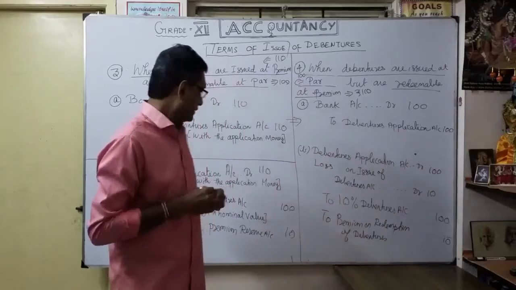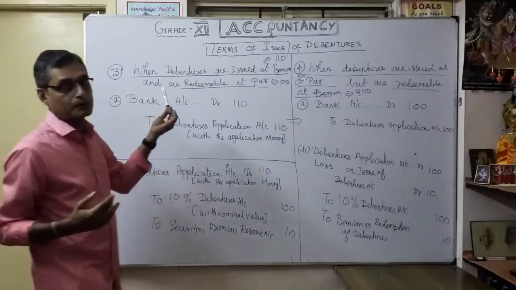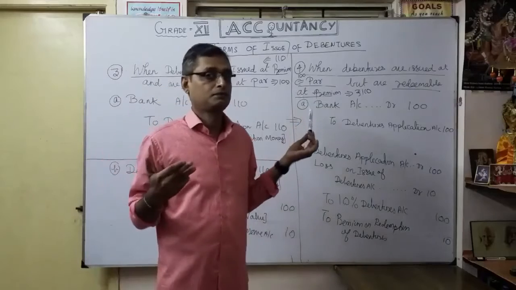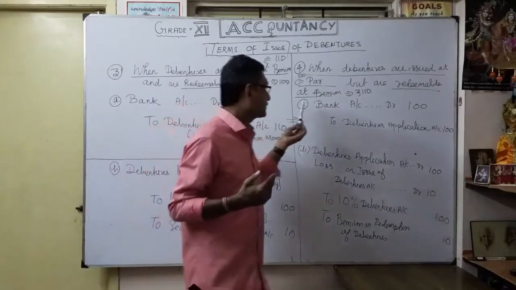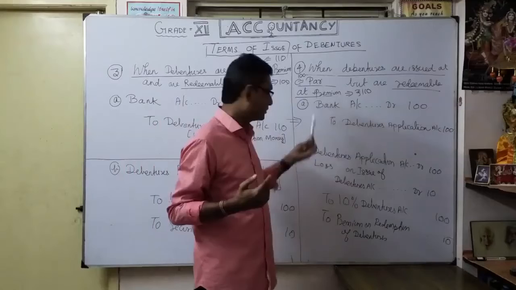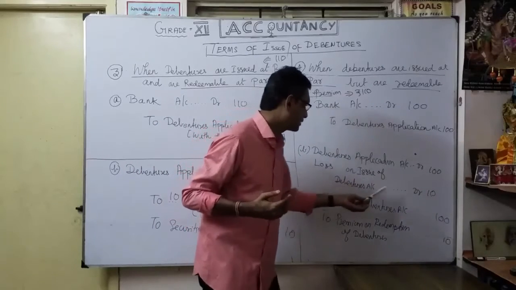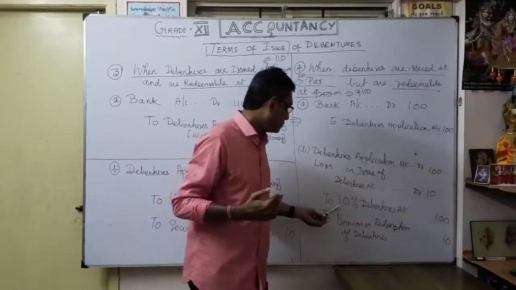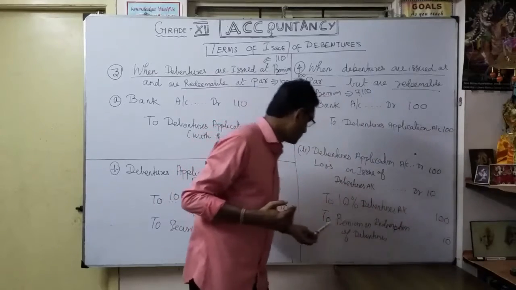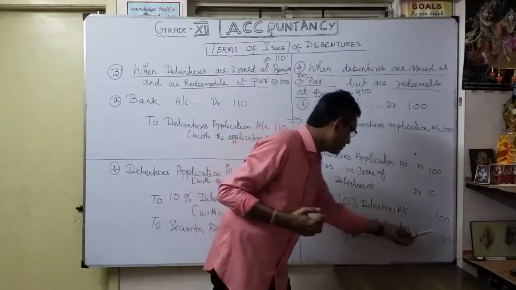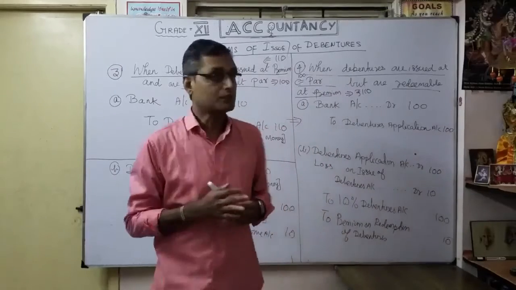Understood? Earlier, discount on issue of debenture, that is issued at discount. Here, whenever redeemable at premium, debenture application account 100, loss on issue of debenture account 10. Now credit to 10% debenture account 100 and to premium on redemption of debenture account 10. It's very important.